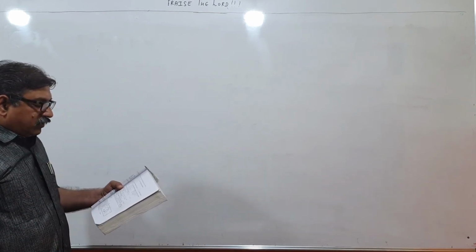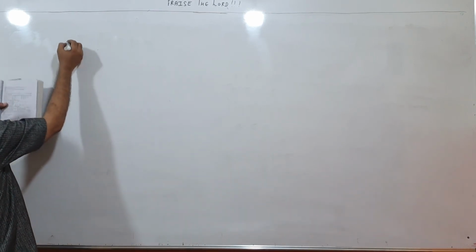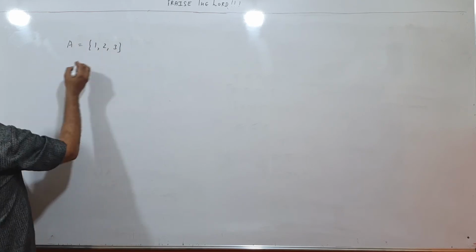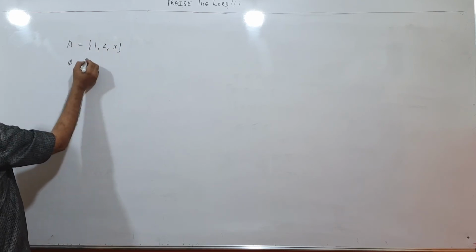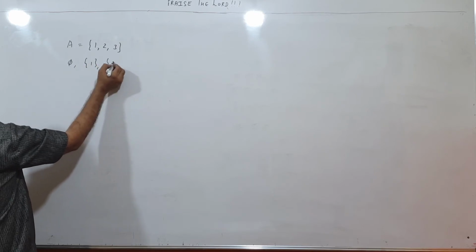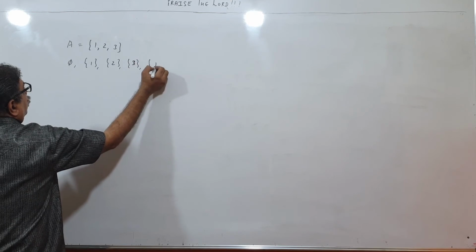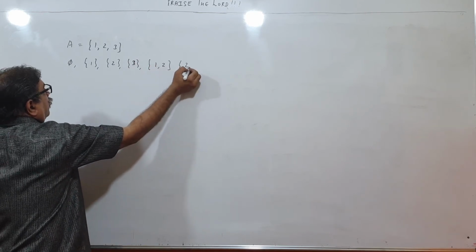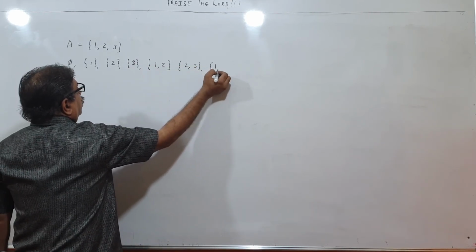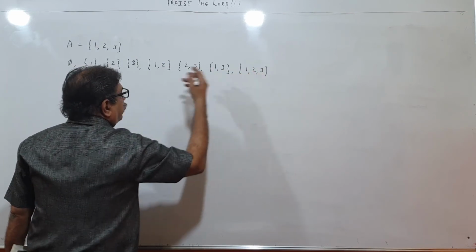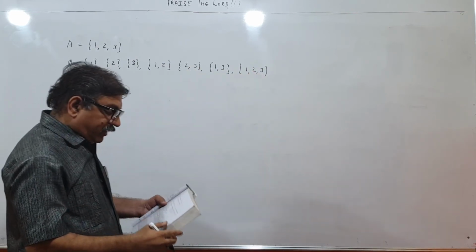Write down all the subsets of the following sets. I think you can do that. If A is a set {1, 2, 3}, then what will be the subsets? Null set, {1}, {2}, {3}, then {1, 2}, {2, 3}, {1, 3}, and then {1, 2, 3}. Like this, right? I think you can manage that.